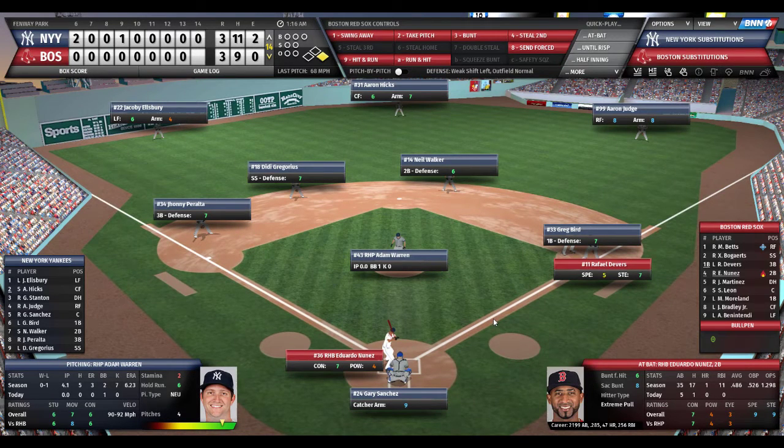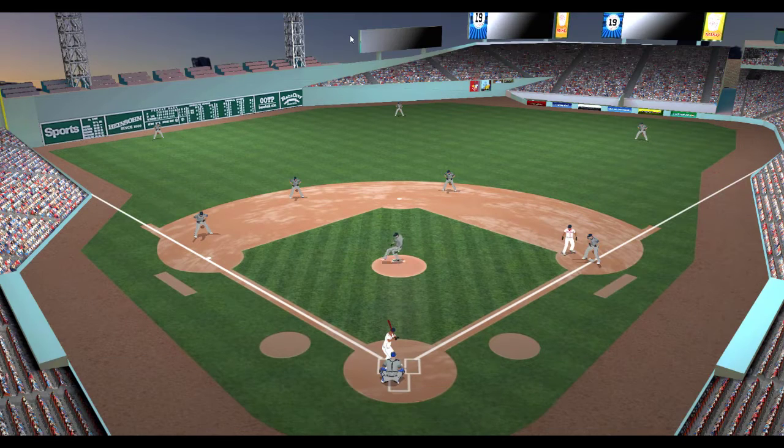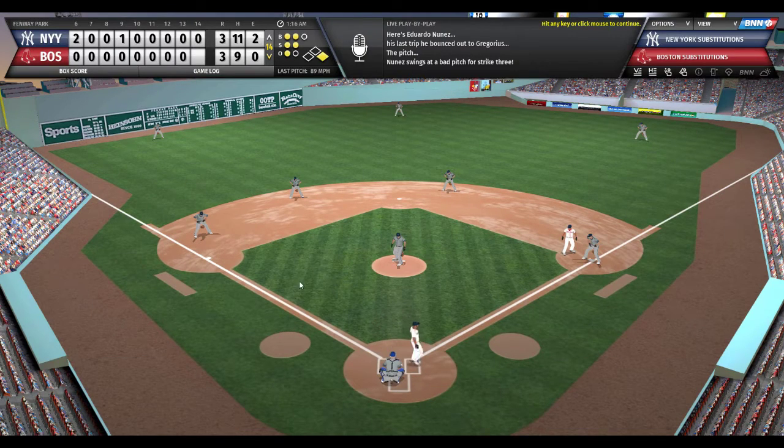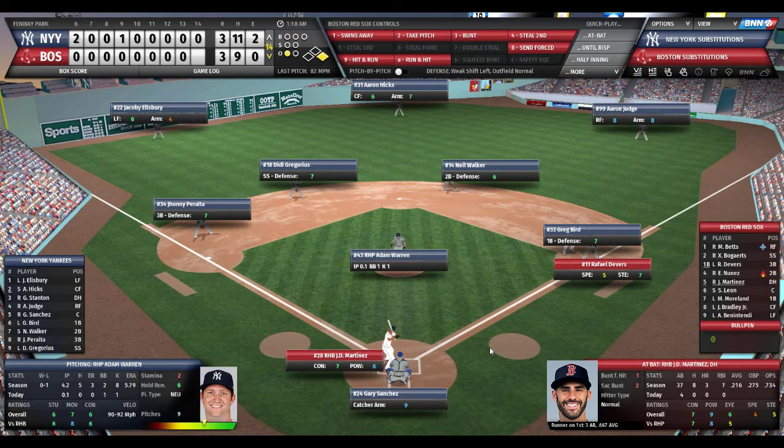Here comes Eduardo Nunez. Nunez 1 for 5. He has 11 RBIs on the season, batting .486, 1 homer. He's 17 for 35. Nunez awaits the Warren offering. Here's the pitch to Nunez. 2-2 count. Oh, a swing and a miss as he tried to jack one over the monster. All right, 1 out.